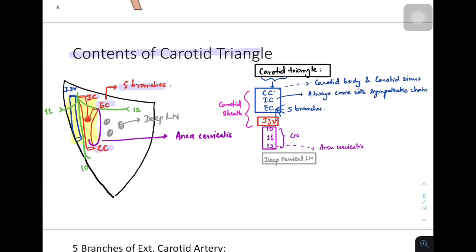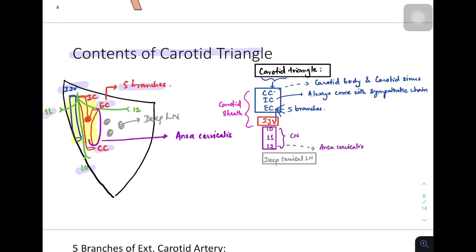First 5 branches of external carotid are given off in the neck in the carotid triangle. So 3 arteries done. Along with the internal carotid artery, we have internal jugular vein also, and in between internal carotid artery and internal jugular vein runs the vagus nerve. So the content of carotid triangle, we have 3 arteries, 1 vein and 3 nerves, 3 cranial nerves, which are